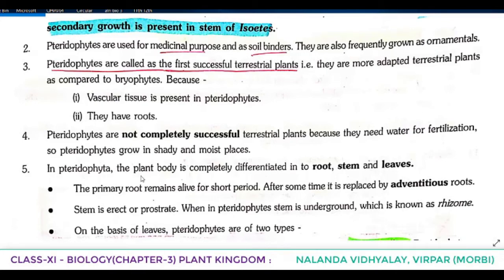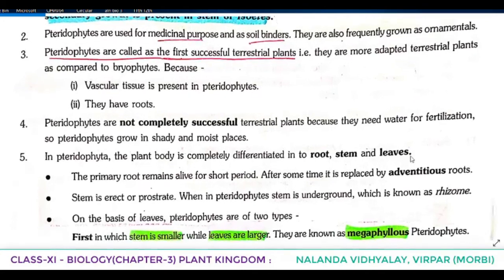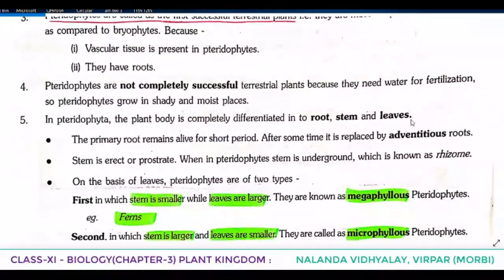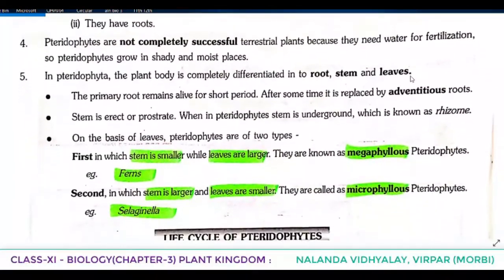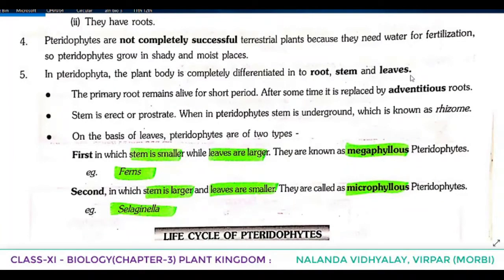In Pteridophyta, the plant body is completely differentiated into root, stem and leaves. Till bryophytes, we were telling that most of the species had root-like, stem-like, leaf-like structures. But for the first time we are telling that the plant body is completely differentiated into root, stem and leaves. The primary root remains alive for a short period. After some time, it is replaced by adventitious roots. So what do you mean by adventitious roots?